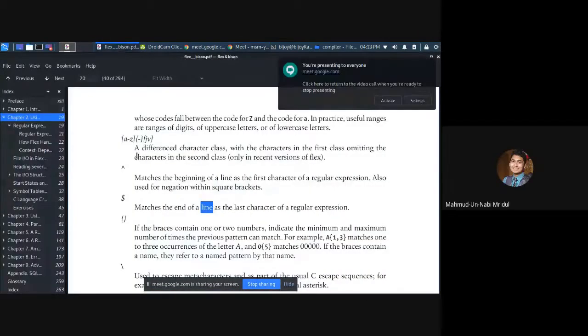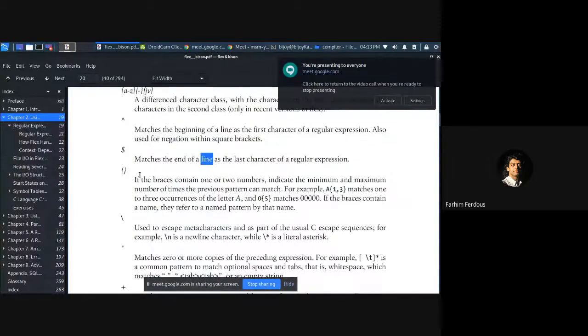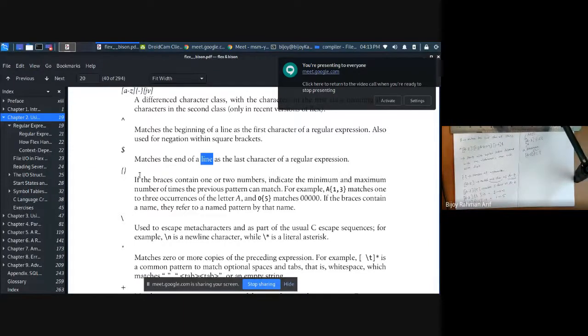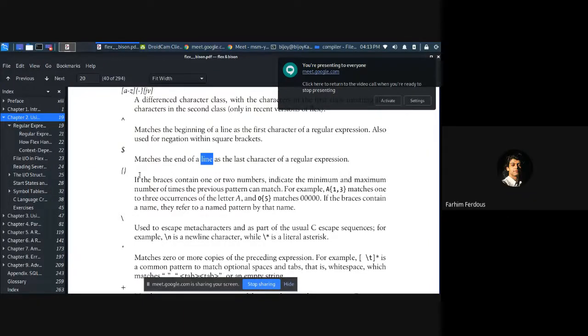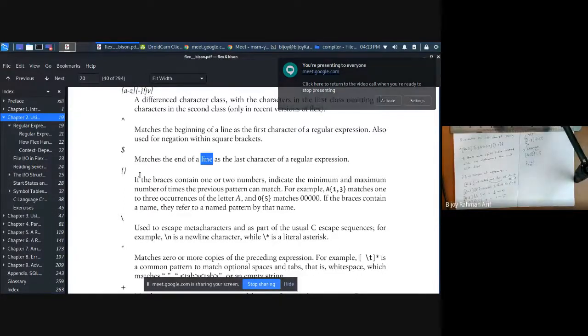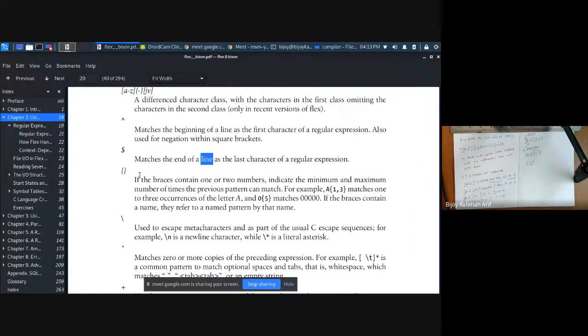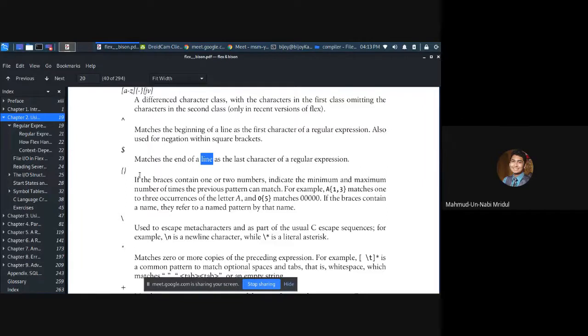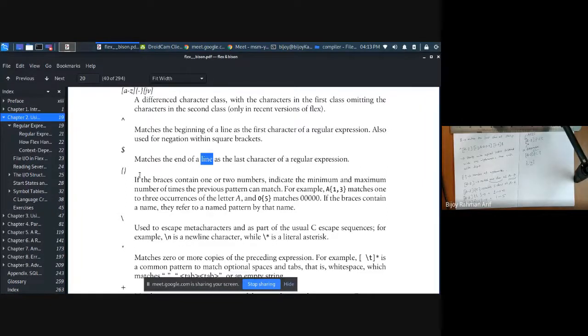Sir, if after the curly braces we write a comma and another number, like 10 comma 5, will it match from 0 to 5? We will see that. I will test it. It is a Python structure, Python does this, right? Yes, sir. Python uses lists. Python is nothing but prefix, and that is nothing but postfix. We are going to test.